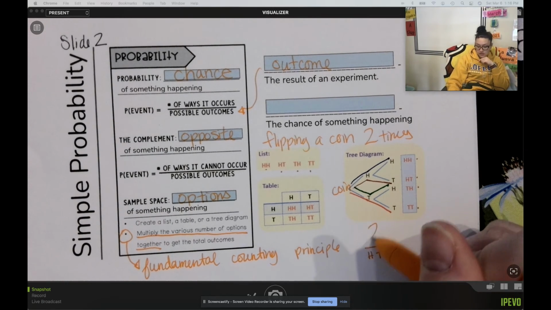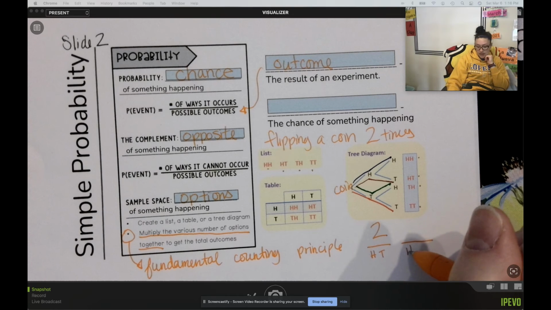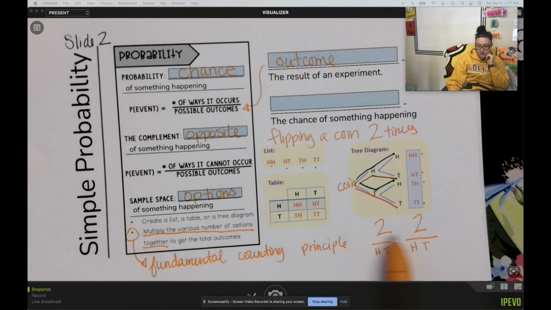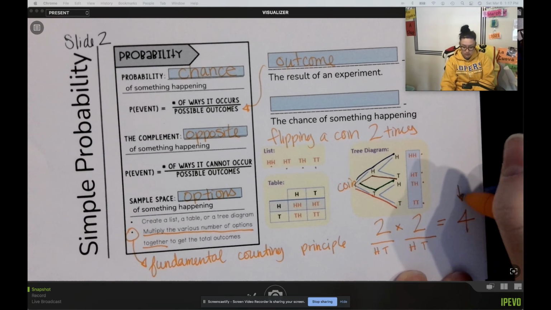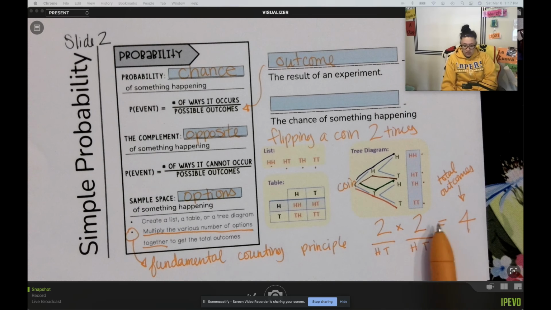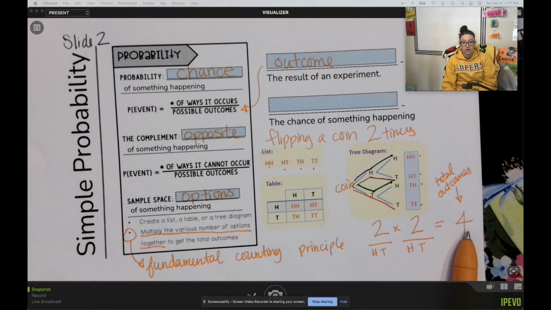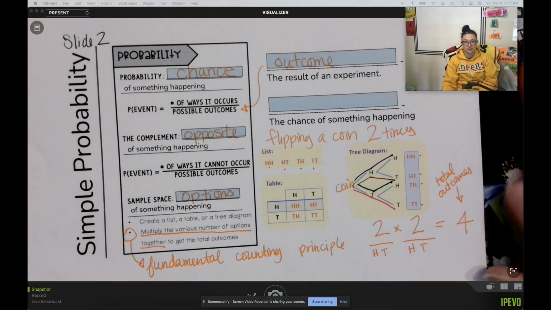So there's 2 options there. If I flip a coin a second time, again, I can get heads or tails. So there's 2 options. This fundamental counting principle tells me that if I multiply those options together, that will tell me how many total outcomes. So here, 2 times 2, because there's 2 sets of 2 options, gives me 4. So I should see 4 different outcomes that I can get every time I flip a coin twice.